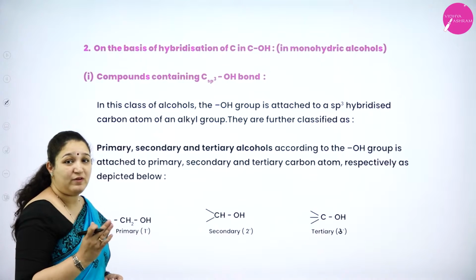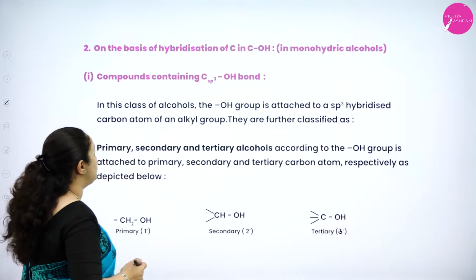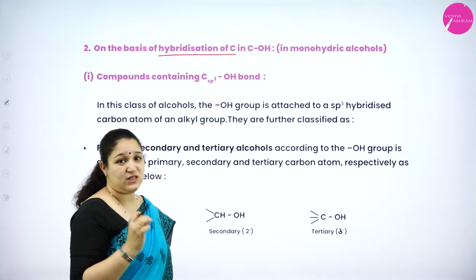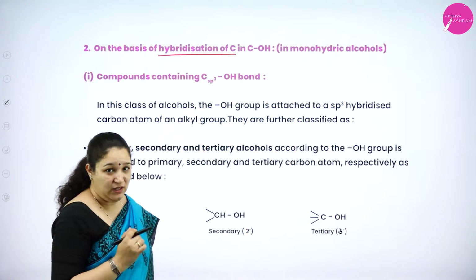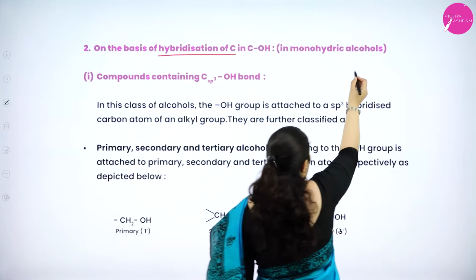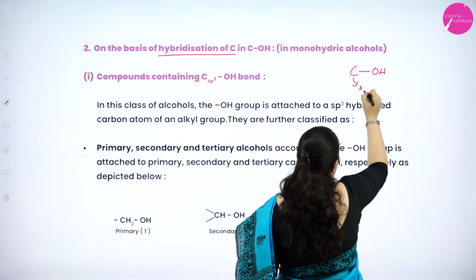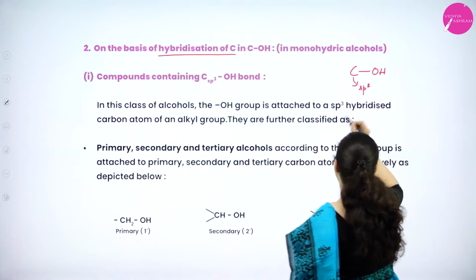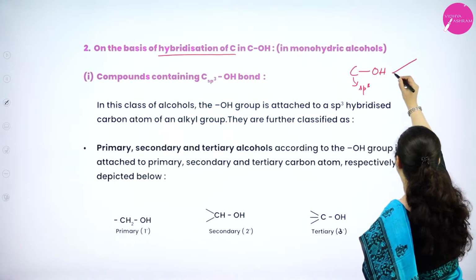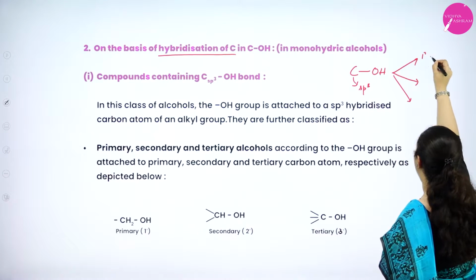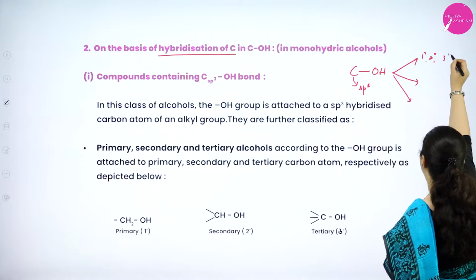Next, the type of classification is based on the hybridization of the carbon atom to which the OH group is attached. If the carbon atom to which the OH group is attached is sp3 hybridized, then this can be further classified into three types: primary, secondary and tertiary.